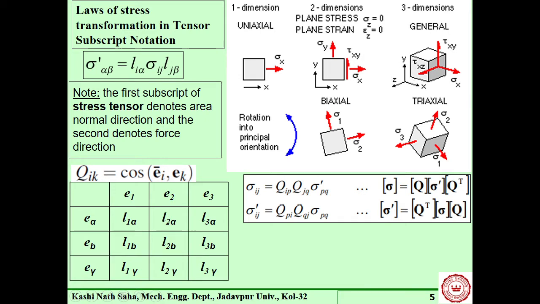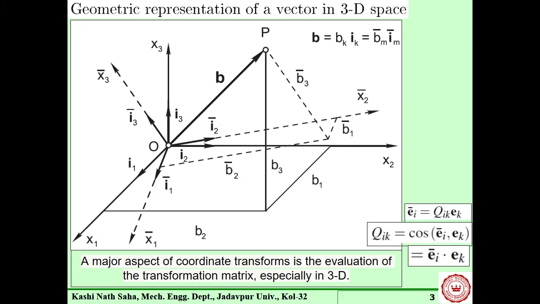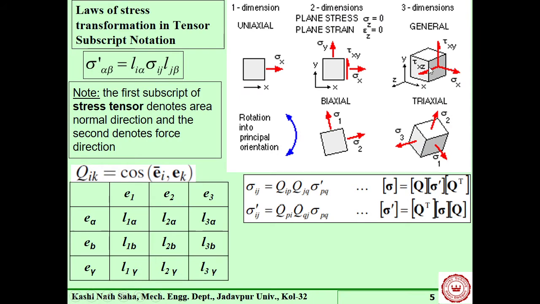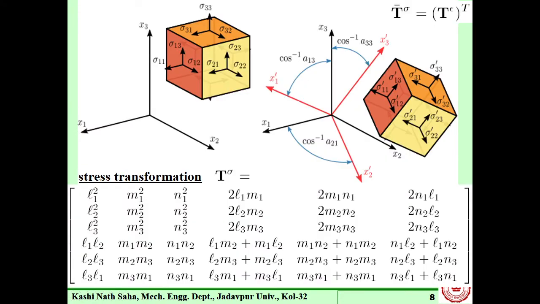As if we have made a rotation of that coordinate axis, like this, x1, x2, x3, and then this is x1 bar, x2 bar, and x3 bar. This is rotation of the coordinate axis, and another phenomenon is the rotation of the body, as you say, right? These things can happen.